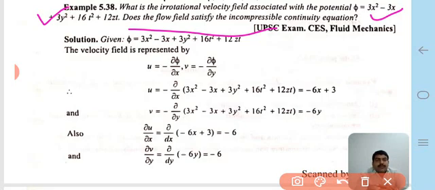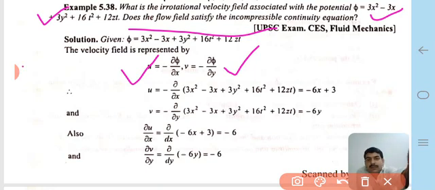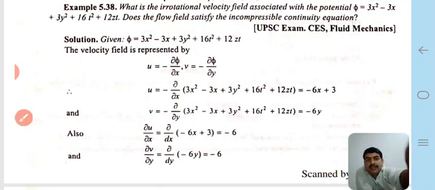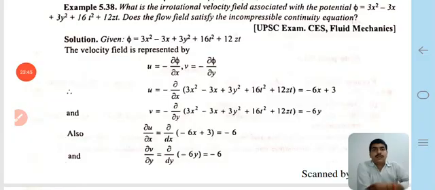The velocity field is represented by u and v, and in terms of the potential function, u = -∂φ/∂x and v = -∂φ/∂y. Now the solution part of that question.